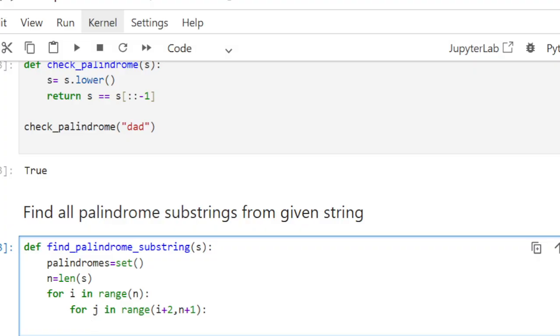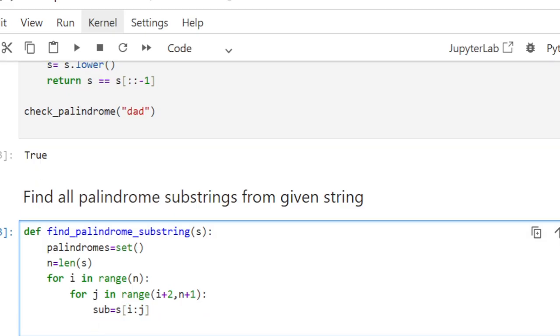Then after that, what do we need to do? We will get the substring from the string, s[i:j]. Then how do we know if the string is a palindrome or not? If the string and the reverse of the string are equal, then it is a palindrome. So here we will apply the same condition.